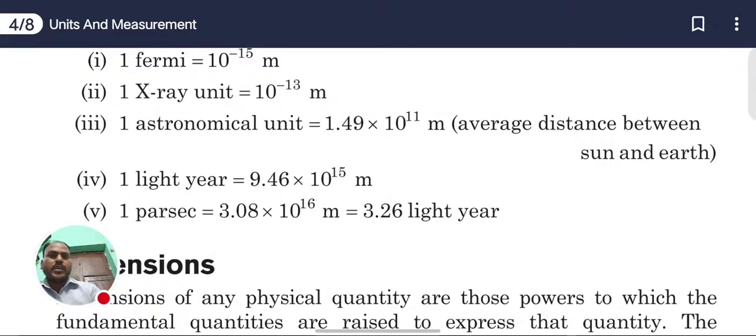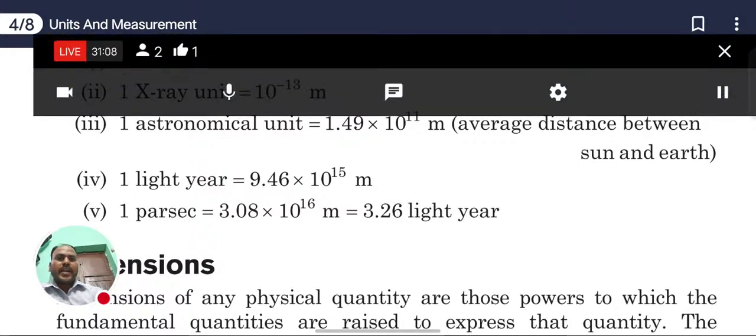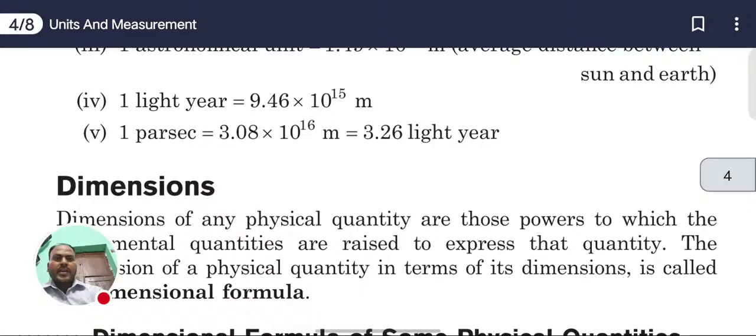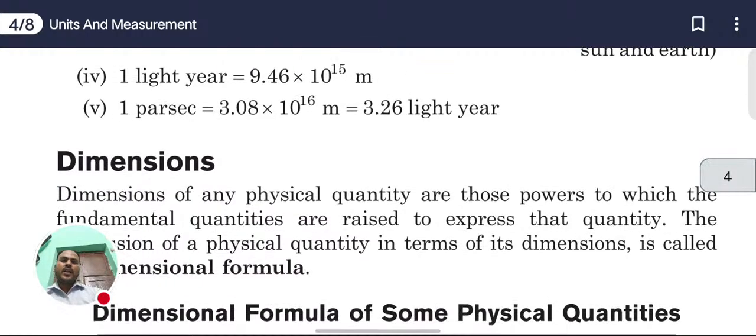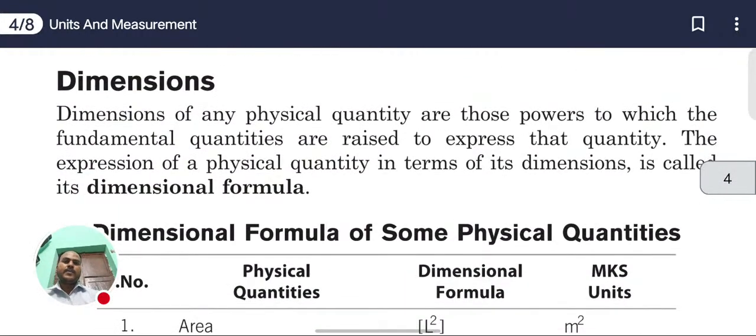Another unit of length is the angstrom unit. 1 astronomical unit equals 1.49 into 10 to the power 11 meter. Next, we have 1 light year equal to 9.4 into 10 to the power 15 meter. 1 parsec equals 3.08 into 10 to the power 16 meter, which equals 3.26 light years. Now next, we have dimension.